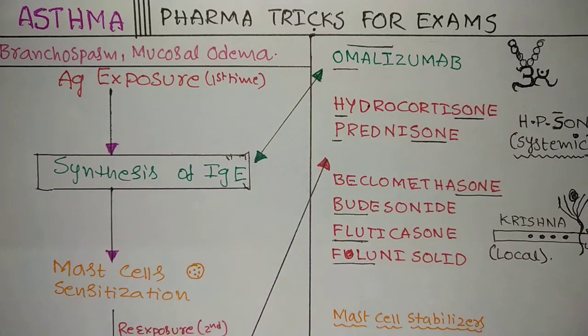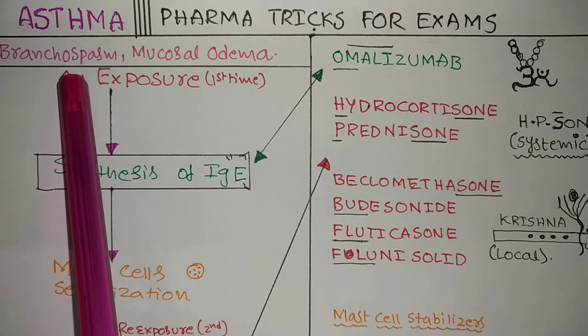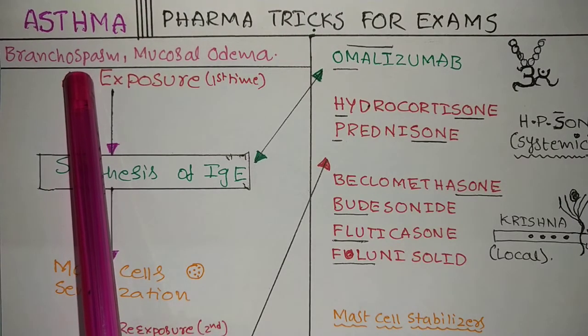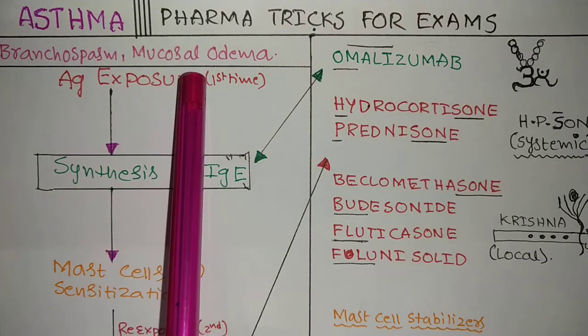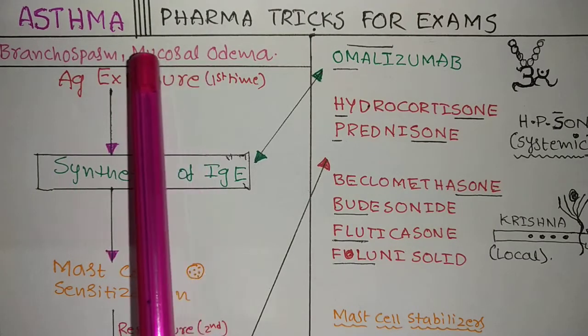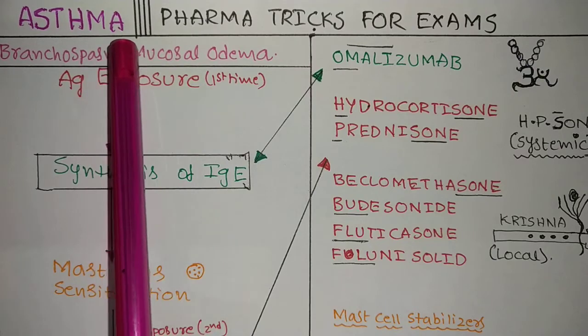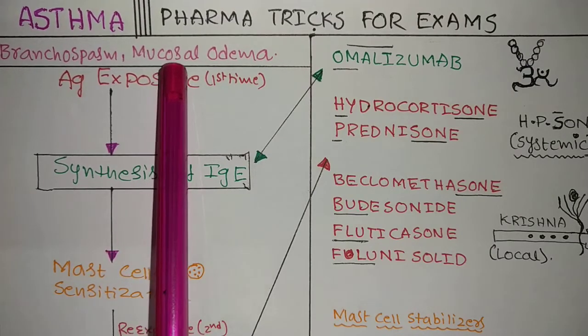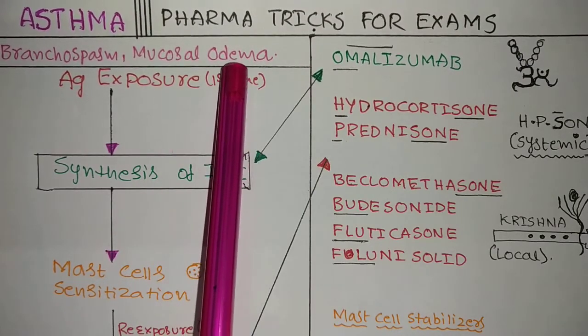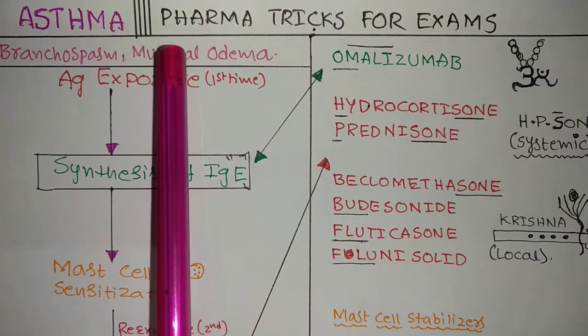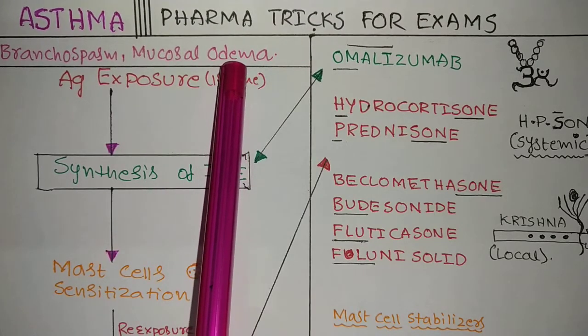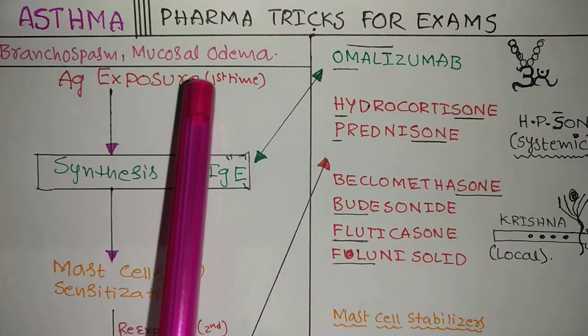And in this video we will see the drugs which are used for asthma. Asthma is also called bronchospasm, and it is also called mucosal edema. Mucus means excess quantity of mucus is secreted in asthma, and this excess mucus looks like a swelling. It's nothing but edema, meaning a swelling, so mucosal edema. So don't get confused in the examination.